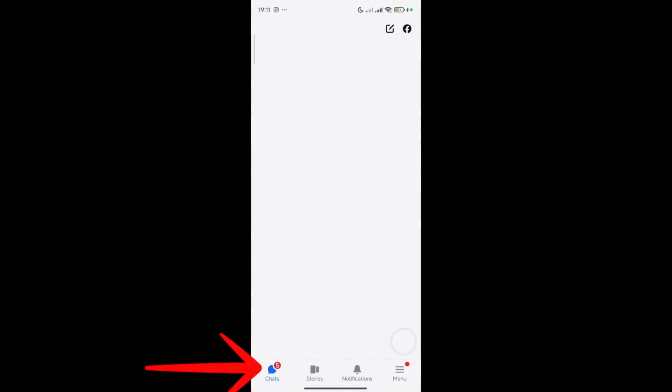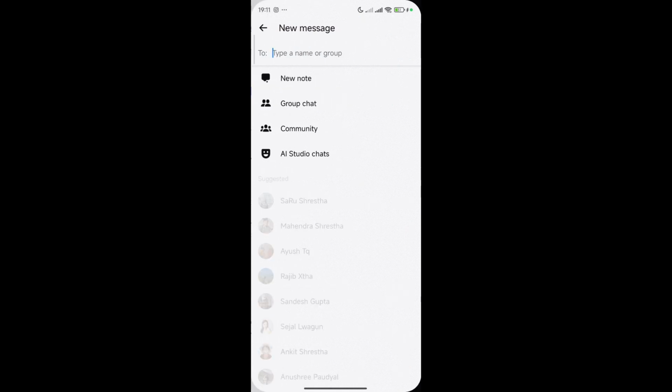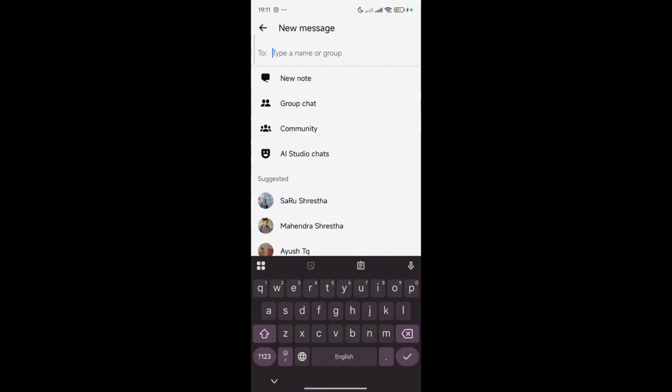And on the top right side you should be seeing various options. So you should be seeing this pencil icon or the edit icon that should be right beside the Facebook icon. So you can just simply select it. This is the new chat option. So here you should be seeing group chat that should be right below your note.